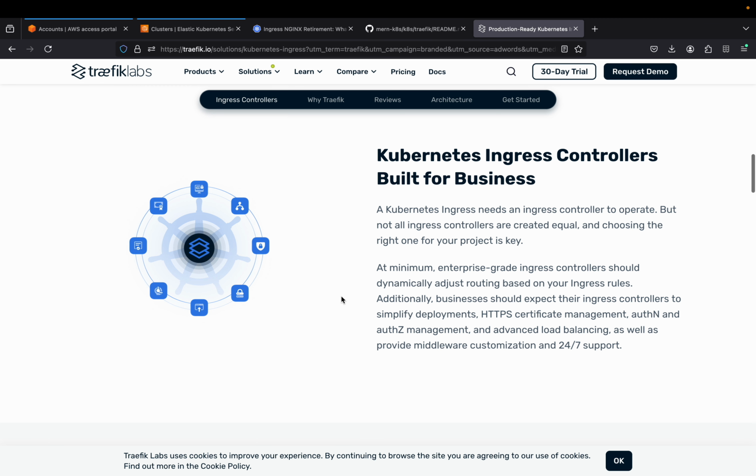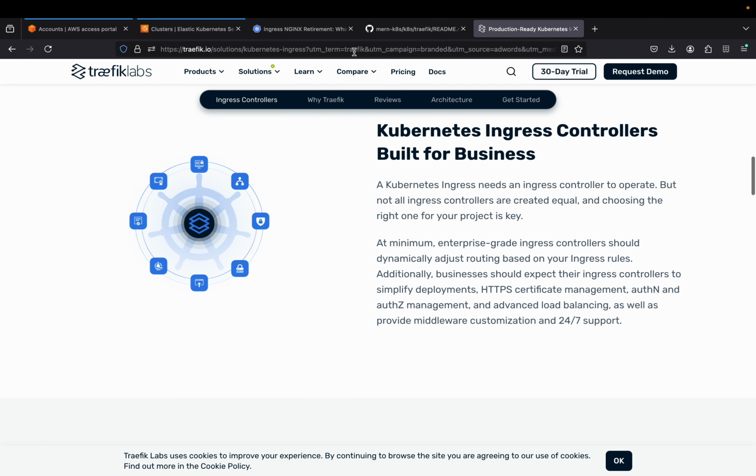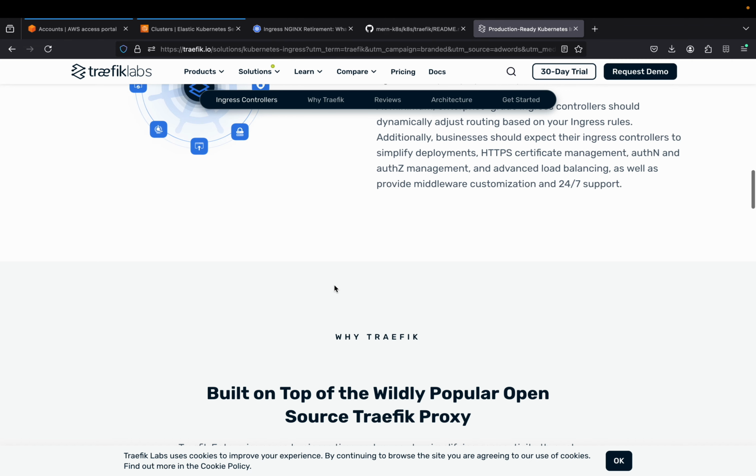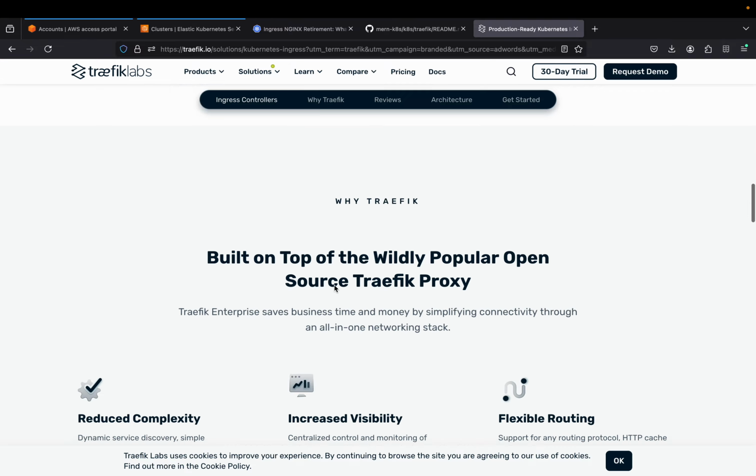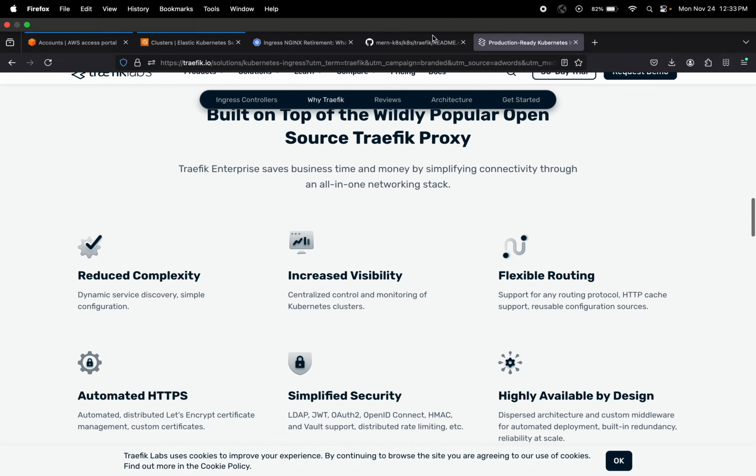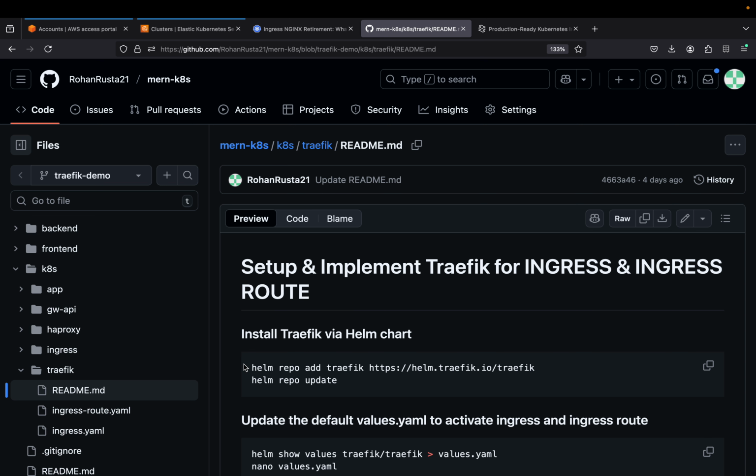I will add this URL in the description of the video, so that if you want to go through it, you can do the same. For this demo, I don't have much theory, because Ingress architecture is almost the same across all providers. The only thing that changes is the setup and the configuration. That's it.